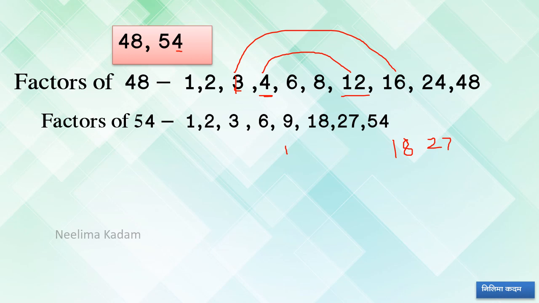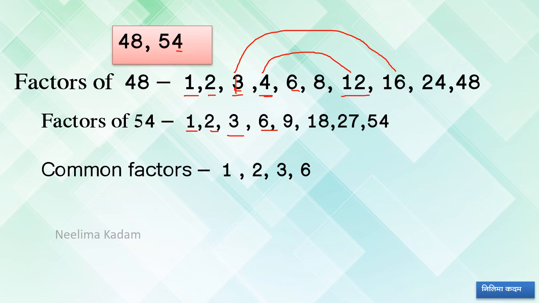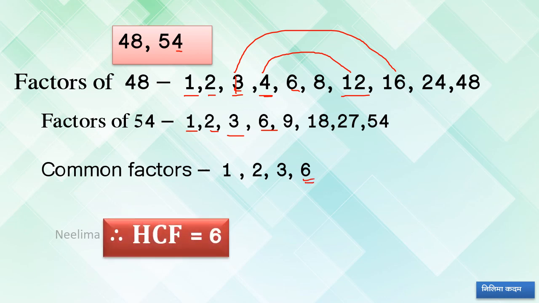कळले कसे काढायचे फॅक्टर्स? Okay. Now, next step, what we have to do? Common factors. So, which are the common? 1, then 2, 3, 6. Okay. So, common factors are 1, 2, 3, 6. Now, out of these, which is the highest one? Yes, 6. And therefore, the HCF of 48 and 54 will be 6. Okay.